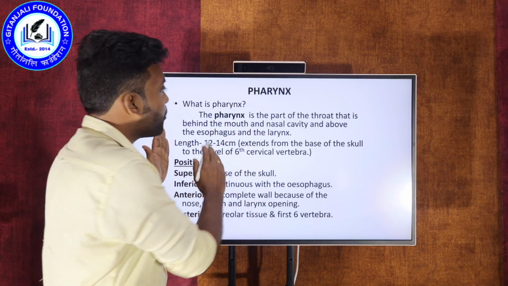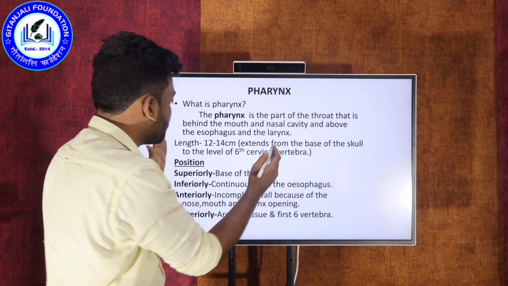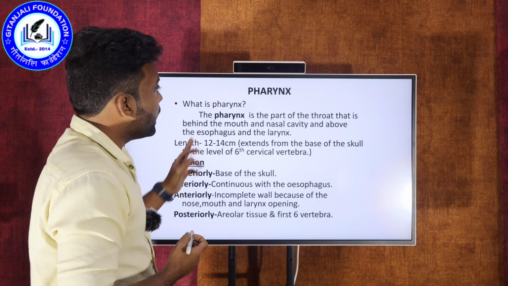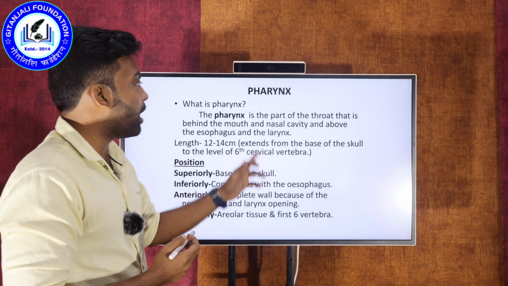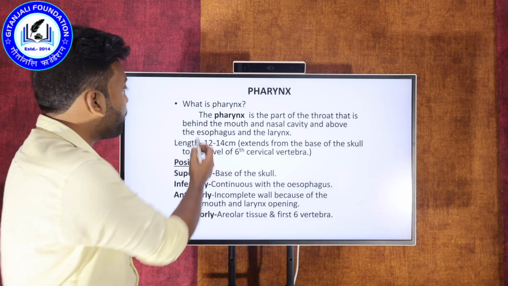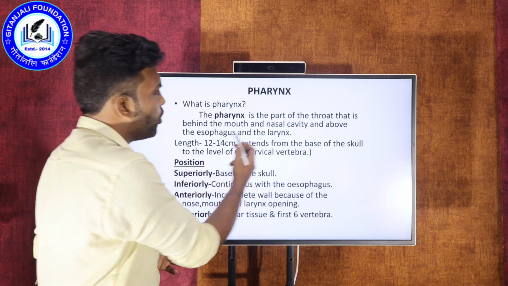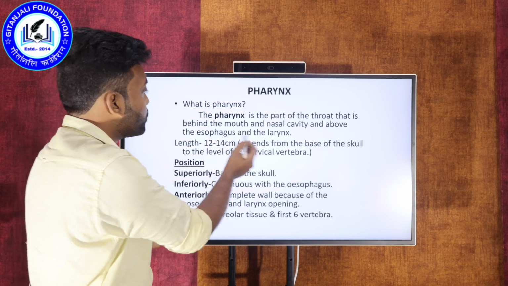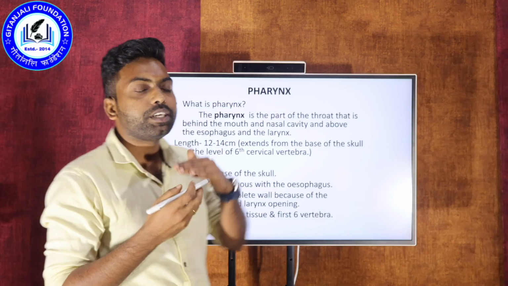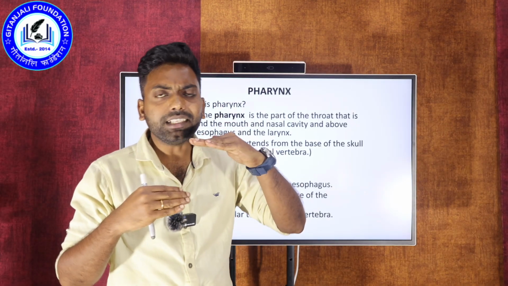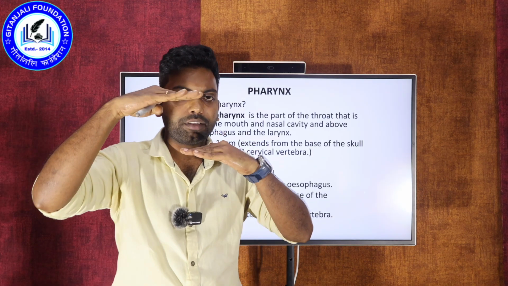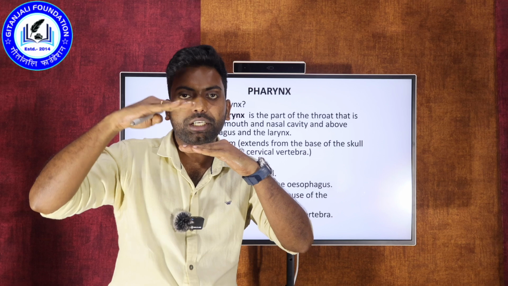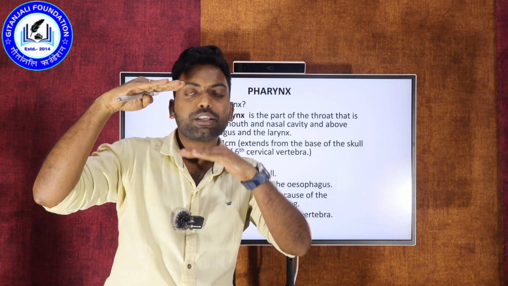Let us see what the pharynx is, its exact position, and the associated organs. The pharynx is the part present just behind the mouth and nasal cavity, and just above the esophagus and larynx. So in between the larynx and the oral or nasal cavity, the track or pipe that connects this part is called the pharynx.